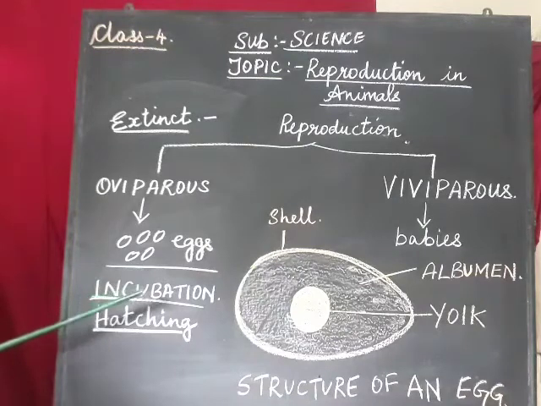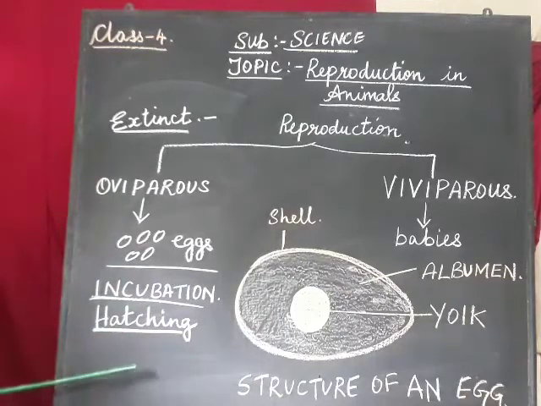Hatching means after the baby has grown big in the egg, it will break the shell of the egg and come out. That is known as hatching. Okay, so this much you have understood now.